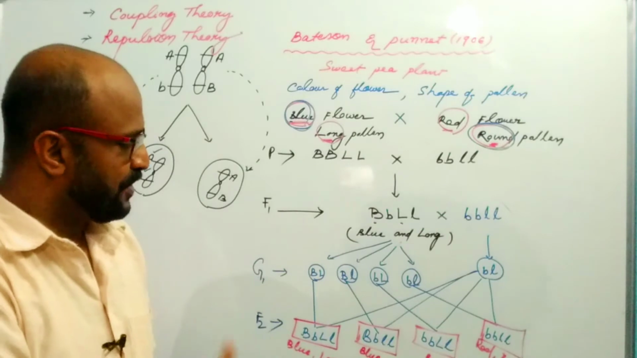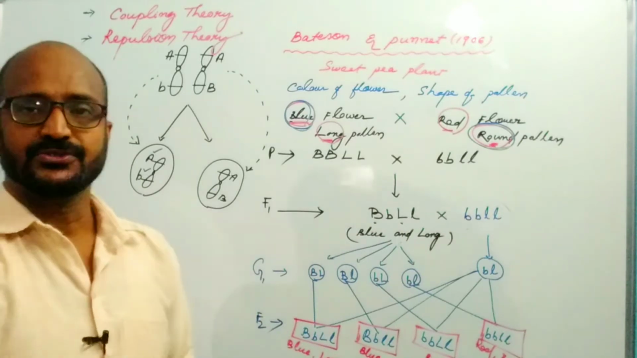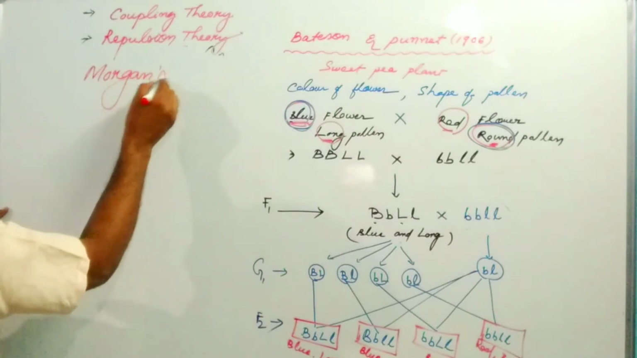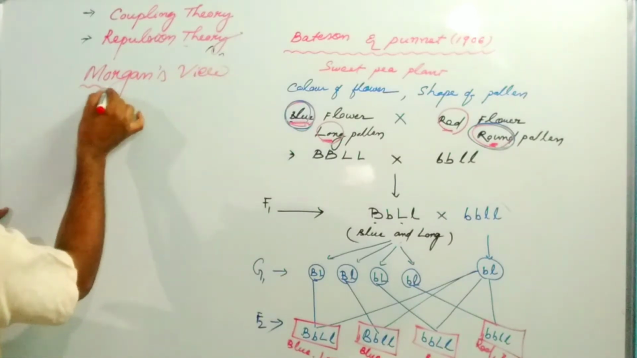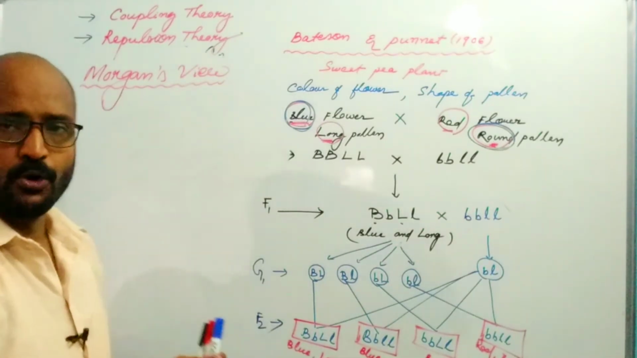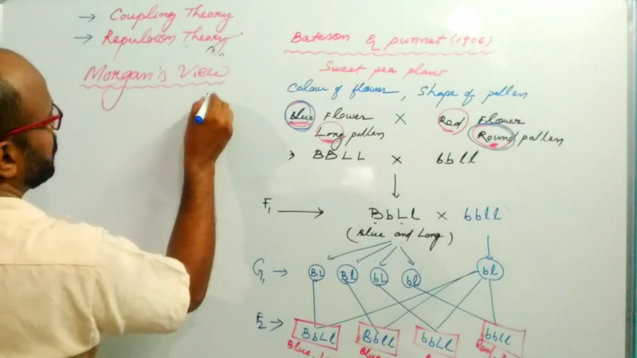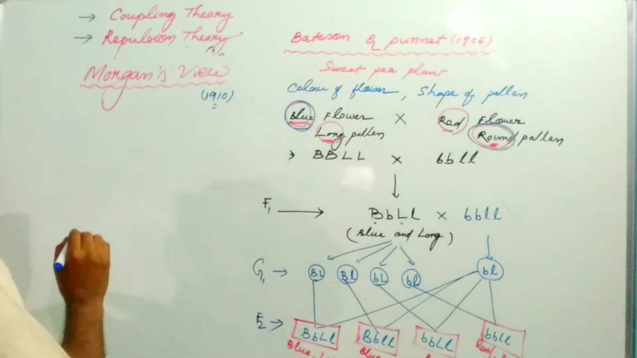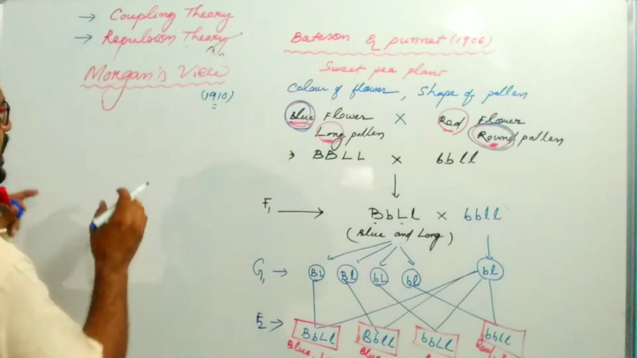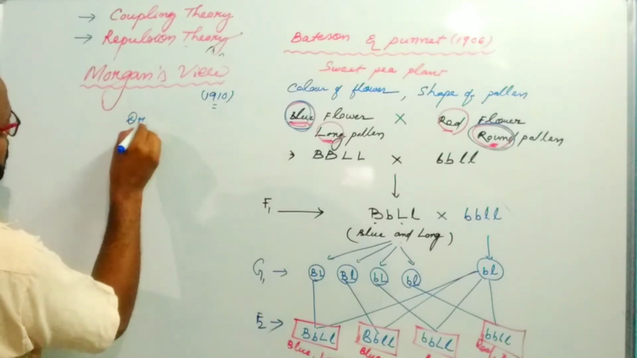So what is Morgan's view on linkage? So now come to Morgan's views on linkage. Morgan proposed his views on linkage in the year 1910. Morgan developed his views on linkage on the basis of his experiment on Drosophila.